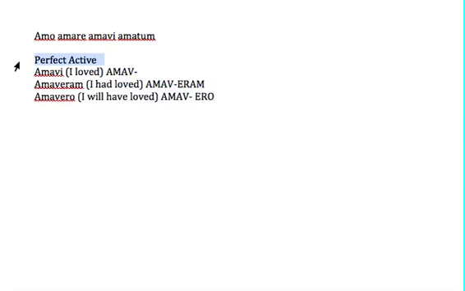Okay, remember this? Now, today you will study the perfect passive system, which corresponds to the English I was loved. So I loved is active, I loved someone; I was loved by someone, or I have been loved, by someone. How do you form it in Latin?